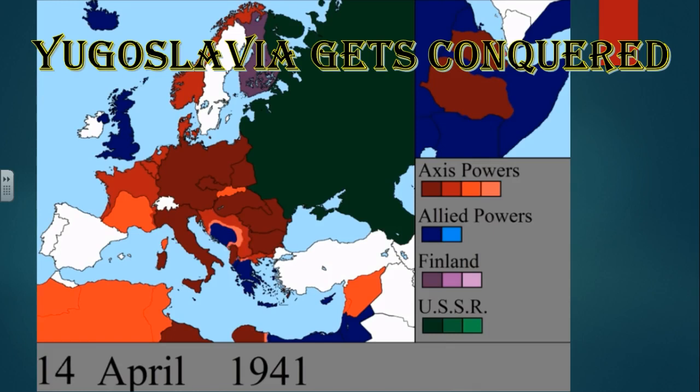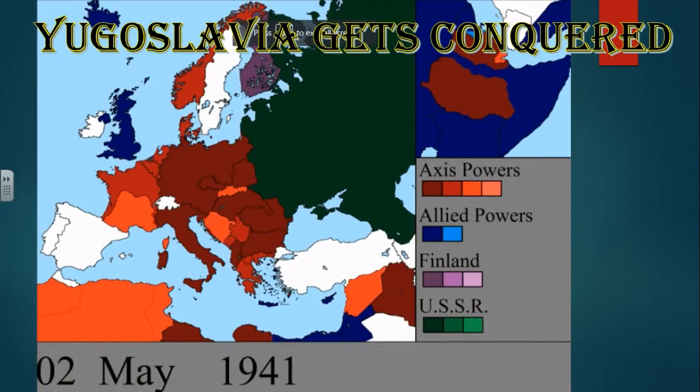If you look up in North Africa at this time period, the Horn of Africa is beginning to get shrunk down when it comes to Axis powers. The Allies are going to be getting major victories in this area, conquering and pushing out the Axis powers. Okay, so Yugoslavia is slowly getting conquered at this time period. Now, at this point, everything is going to be conquered. Yugoslavia is totally conquered by the Axis powers. We've got Greece conquered by the Axis powers.